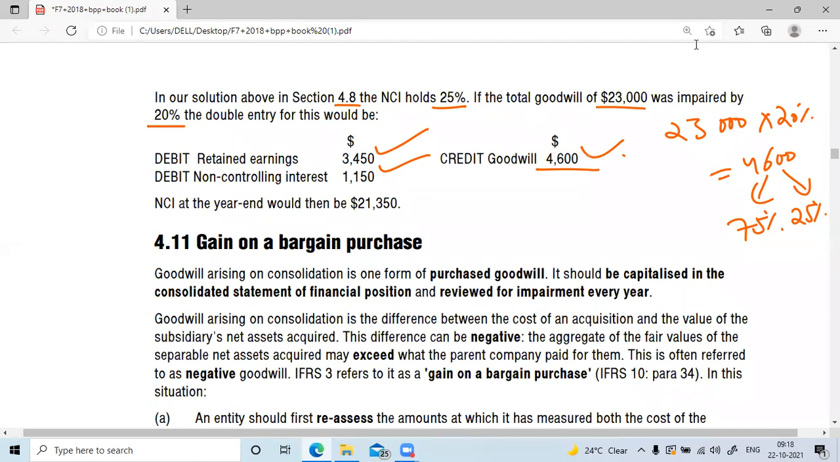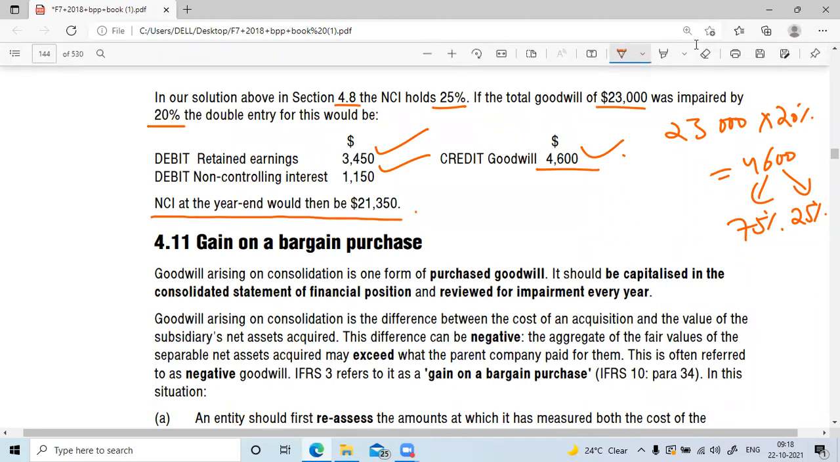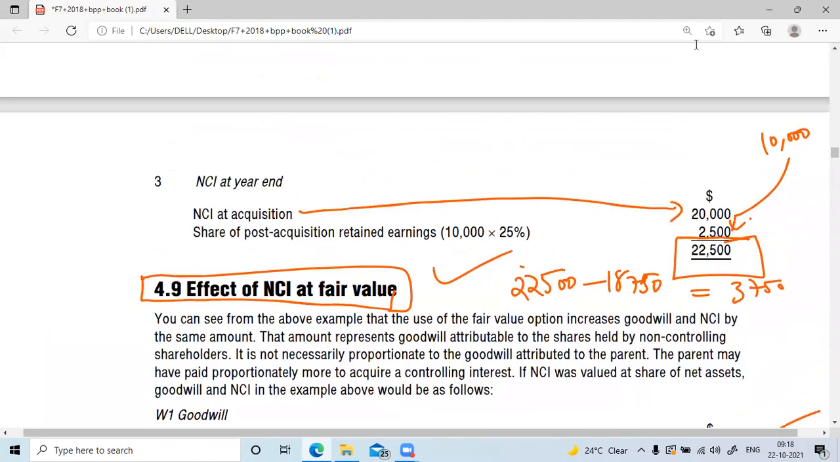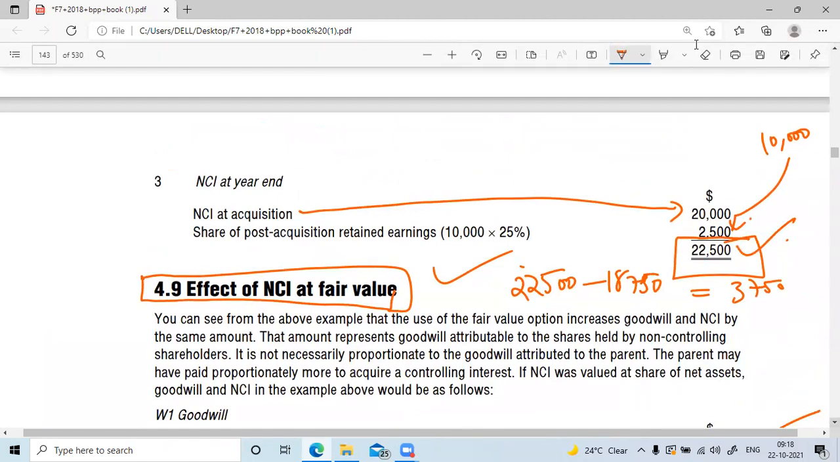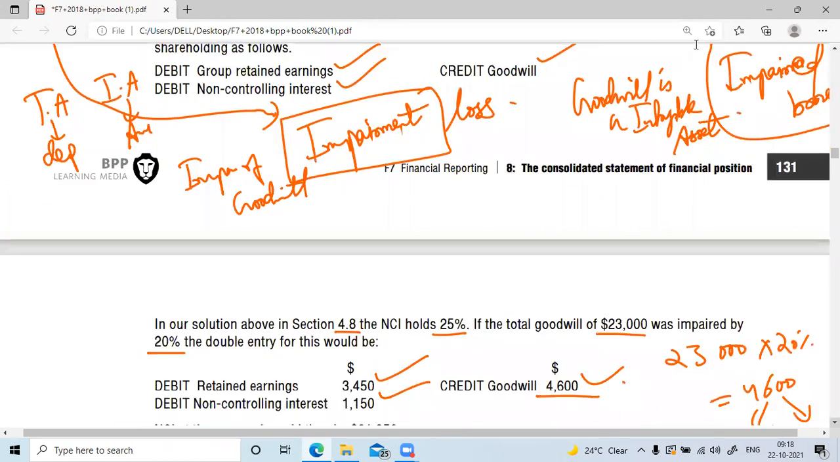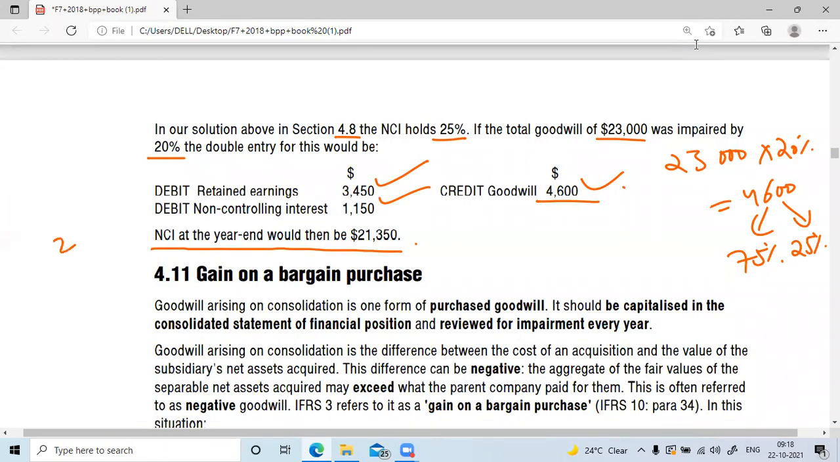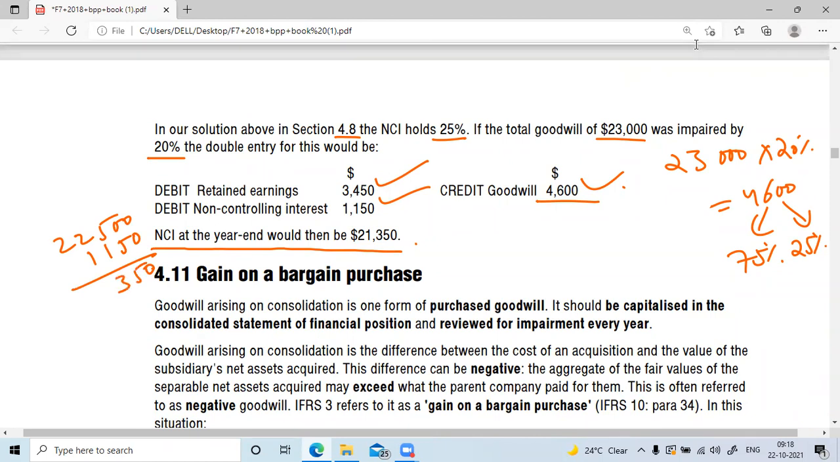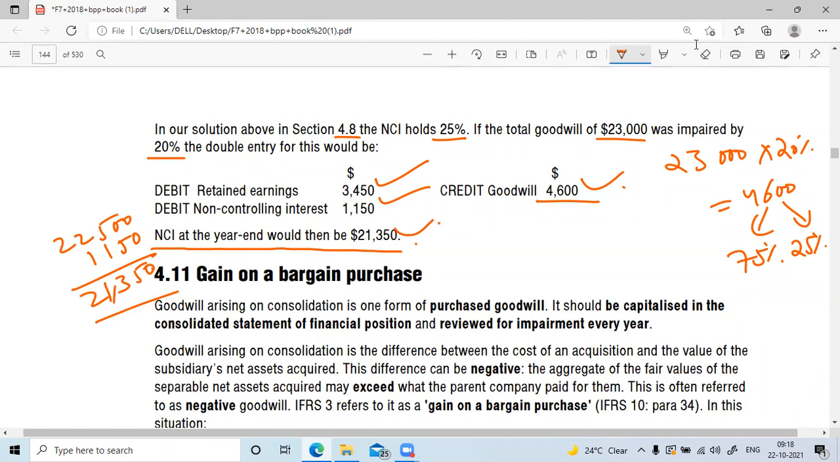4,600, correct? And at the end of the year, let us see what the NCI value was previously, in 4.8. This was the NCI value, now 22,500. From that, you should remove how much? The loss? 1,150. That's it. Okay, please check all of you. I'm moving forward.